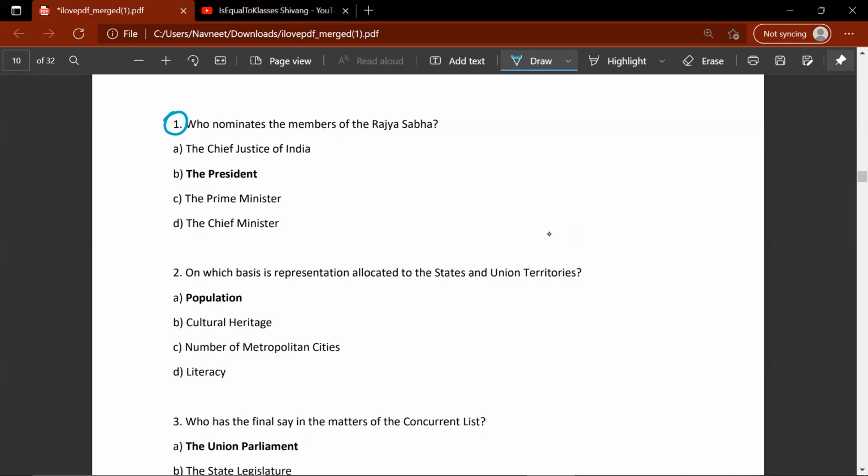The first question. Who nominates the members of the Rajya Sabha? B. The President. On which there's a question rectification that has to take place. Who nominates the members of the Rajya Sabha? So it's basically the president, the special 12 people. It's referring to the 12 people that are nominated directly by the president. On which basis is representation allocated to the states and union territories? It's done on the basis of the population.